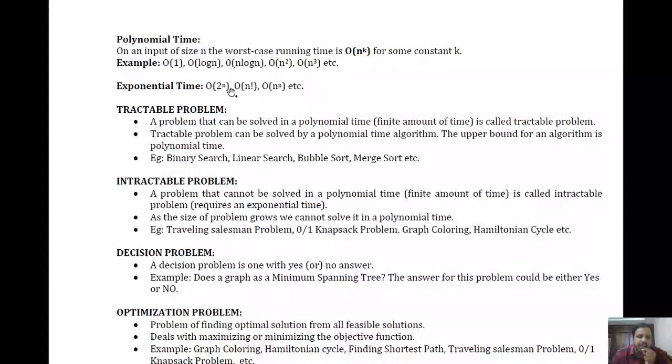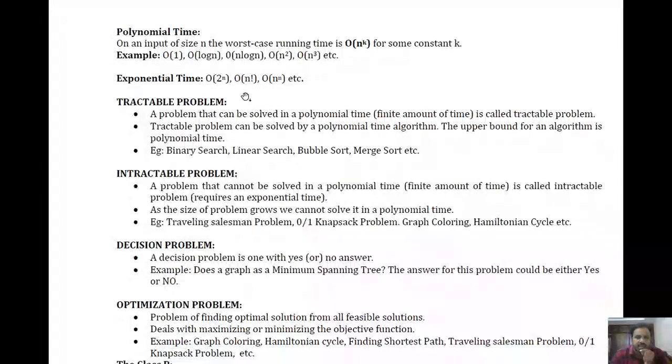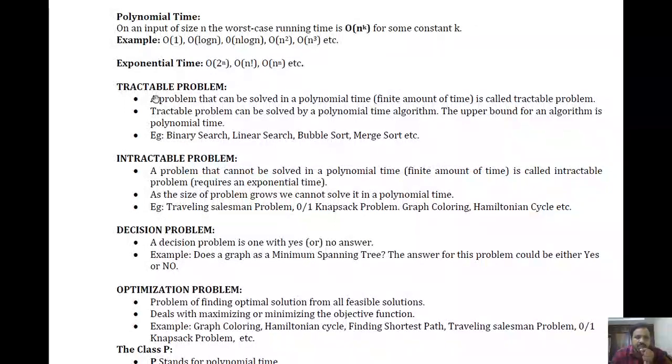Okay, but if we increase the size of that input, what will happen? The algorithm is going to take much more time, right? So these algorithms will be considered as exponential time complexity algorithms, right? So just to make the discussion clear, I thought of explaining polynomial time and exponential time algorithms here. Next, let us move on to the tractable problem.